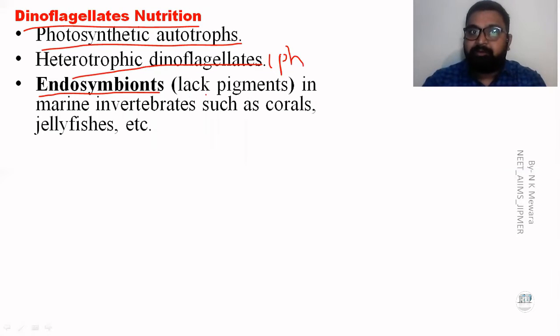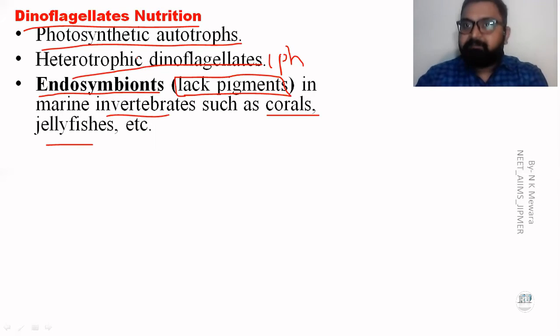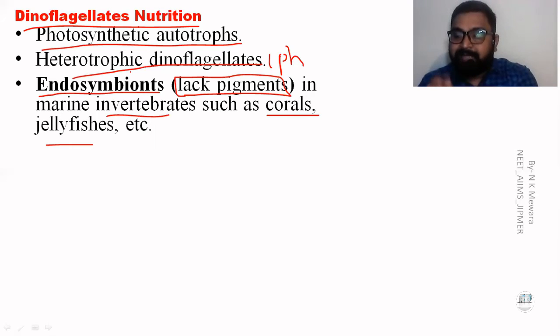Endosymbionts lack pigments. When a dinoflagellate does not have a pigment structure, that type of dinoflagellate depends on another organism for nutrition, in marine invertebrates such as corals. Corals means the coelenterates, and jellyfish are examples of coelenterates. So dinoflagellates show an endosymbiotic relationship with coelenterate organisms like the jellyfish. Clear?